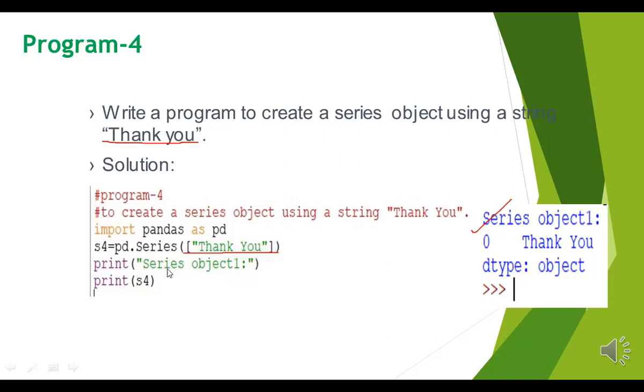Then I will print series object. This is my title. It will display here. Now print s4. What I want to display, Thank you, is in s4, so I printed it. So my object is displayed here, series object. This is a title, and at location 0, Thank you is displayed. So a long string also you can display in a pandas series. Don't be confused, it is not only numeric or only string. You can write anything, numbers as well as strings, and display them in a pandas series or data frame.